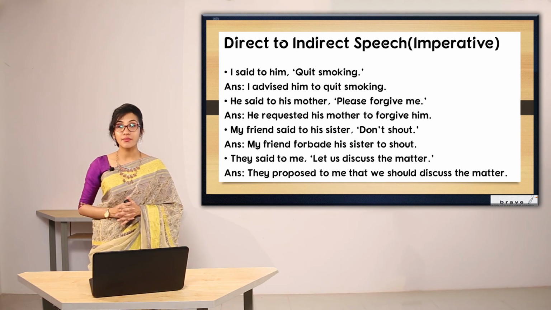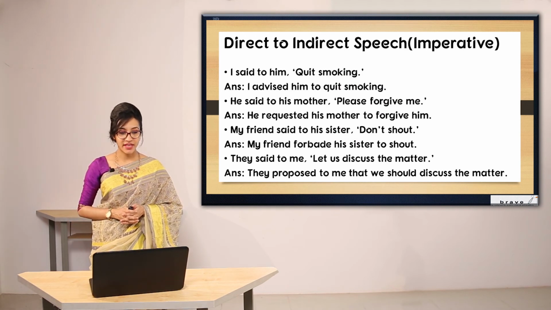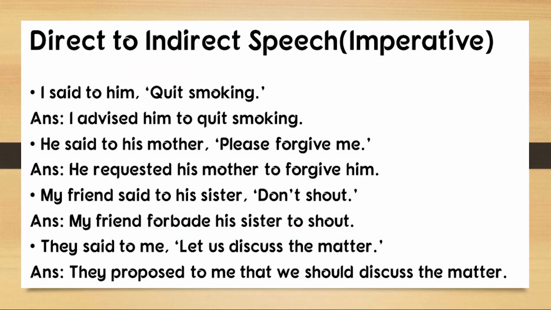Now let's look at some more examples so that we can have a clear understanding of the rules. The first one, I said to him, quit smoking. Now this sentence starts with a verb. Quit is a verb, so we know that this is an imperative sentence. What we have to do is first identify the mood of this sentence.